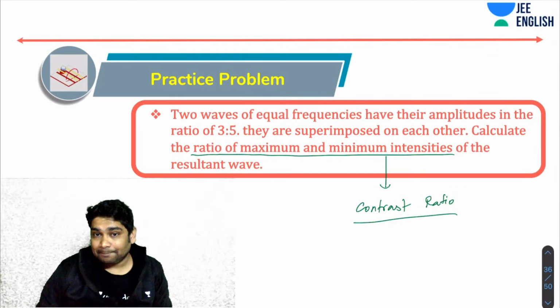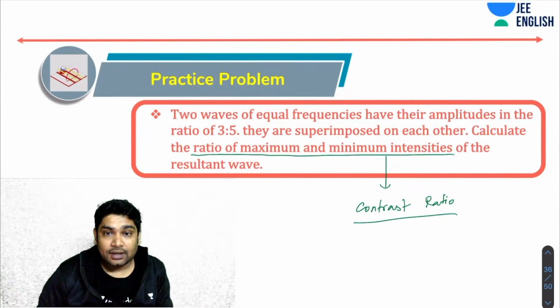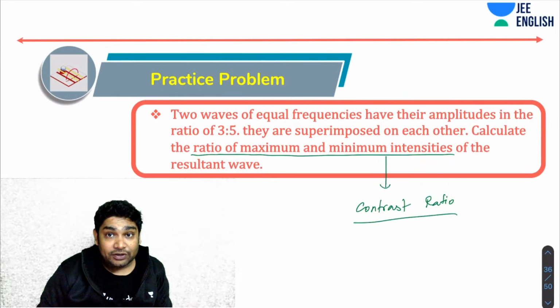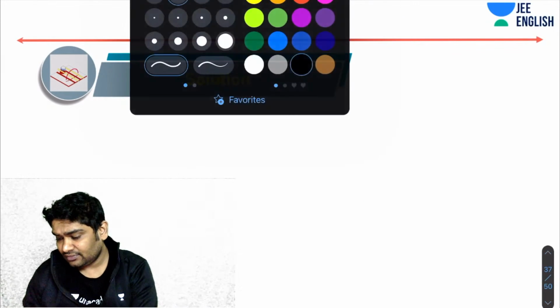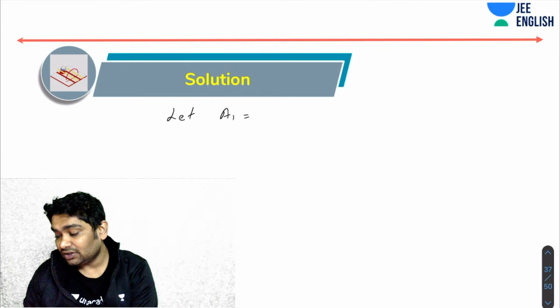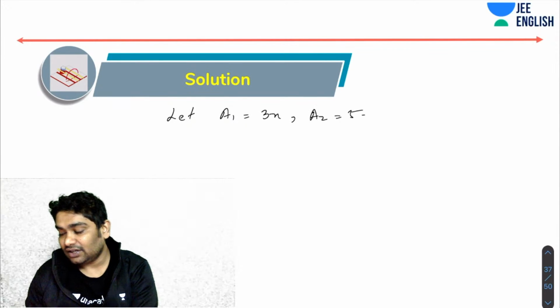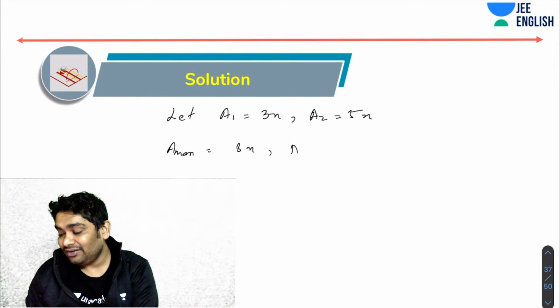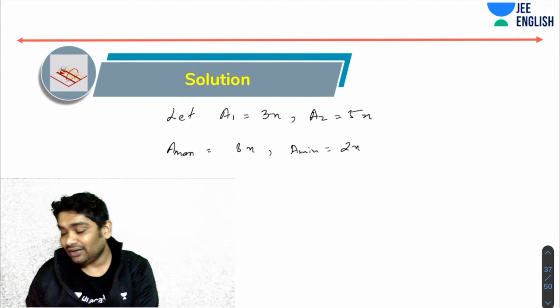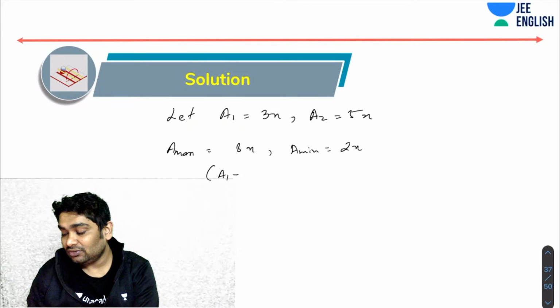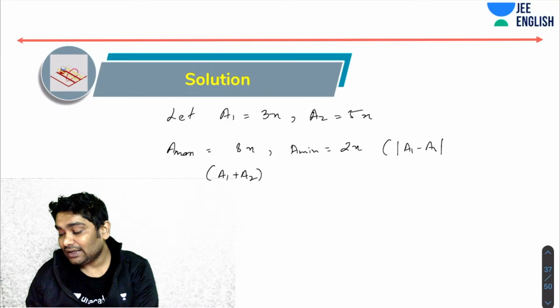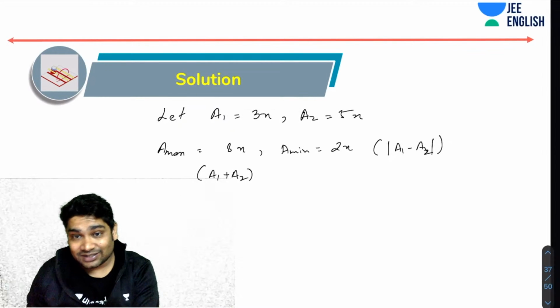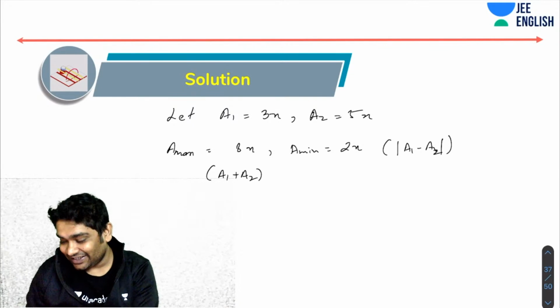Okay, let's see. कैसे करोगे? So you've been told the ratio of the amplitudes is this and this. Let's assume that a1 equals 3x, a2 would be 5x, correct? A max कितना हो जाएगा भैया? A max हो जाएगा 8x and A min would be 2x. Okay, A max is A1 plus A2 and A min is mod of A1 minus A2. Correct. Now you know the intensities. Okay, 16 is to 1. Yeah, that is the correct answer.